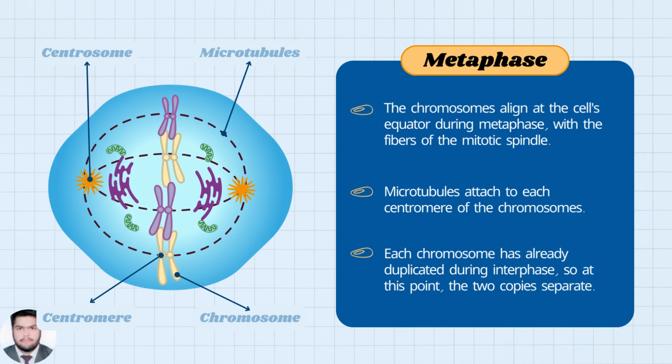Metaphase. The chromosomes align at the cell's equator during metaphase with the fibers of the mitotic spindle. A microtubule attaches to the centromere of each chromosome. Each chromosome has already duplicated during interphase, so at this point, the two copies separate.